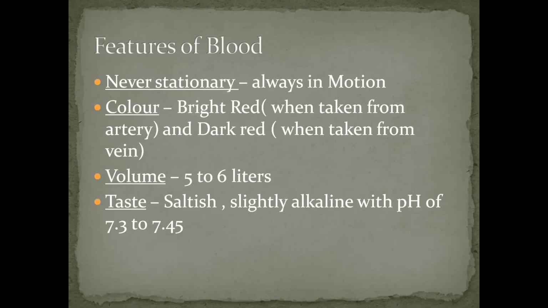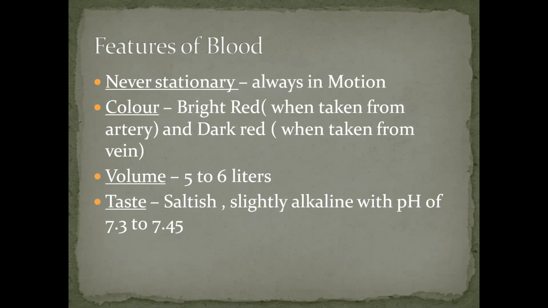Now, what is the color of it? The color is somewhat thick fluid, bright red. See, one basic difference is it is bright red when taken from the artery, and dark red when taken from the vein. So you might have noticed whenever you go for your blood test, the doctor takes blood from your vein.